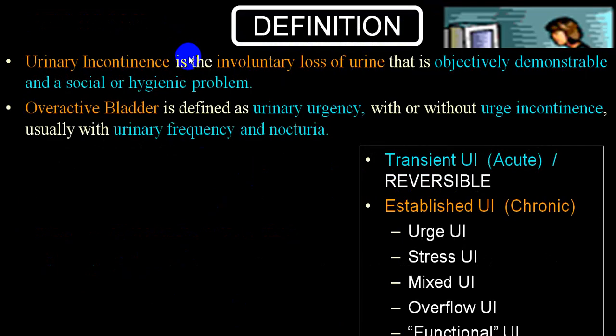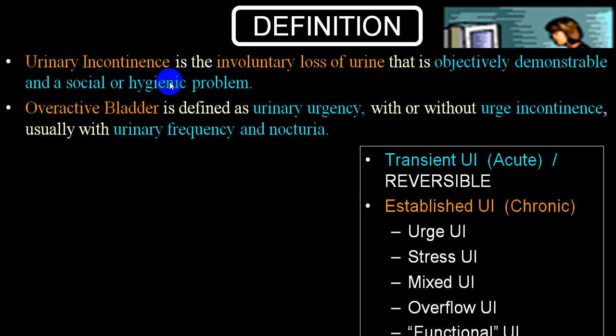While there is an opposite of retention, we call it urinary incontinence, where a person has involuntary loss of urine, meaning the person is not able to hold urine, and the person will objectively demonstrate a social or hygienic problem, because he will be voiding urine involuntarily.